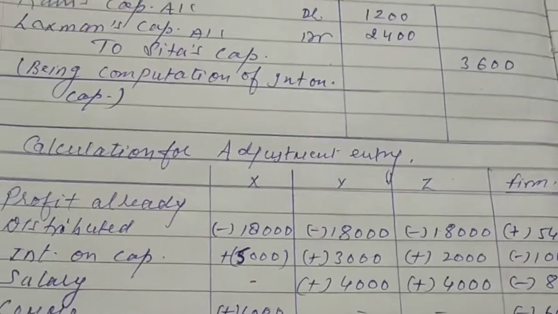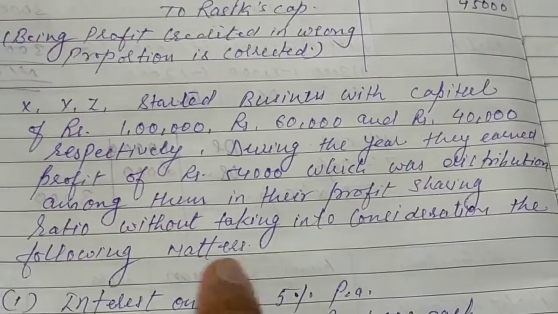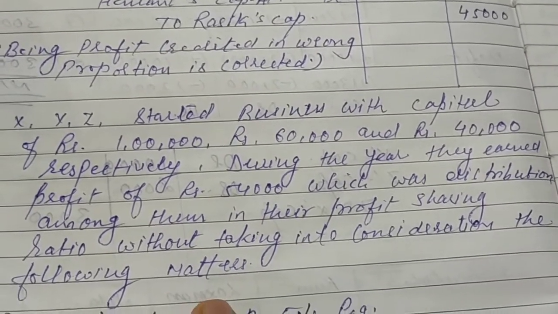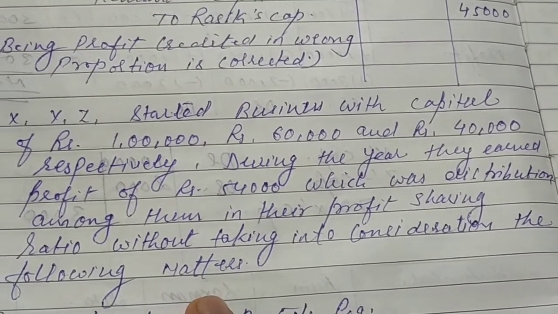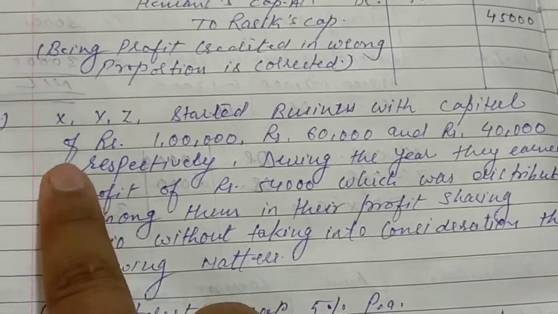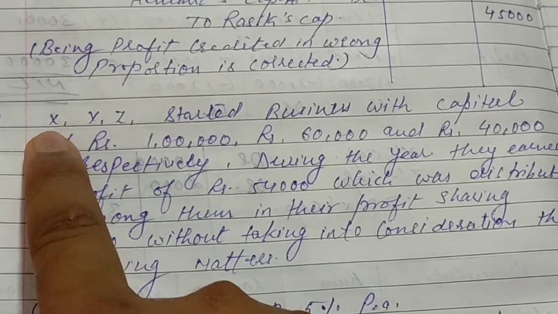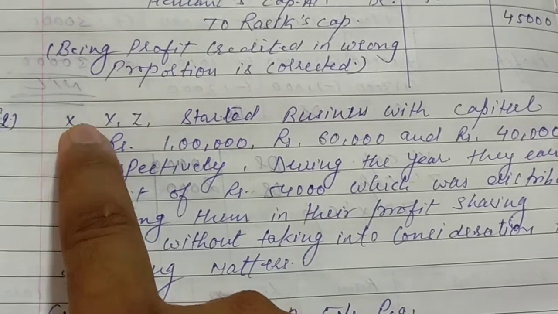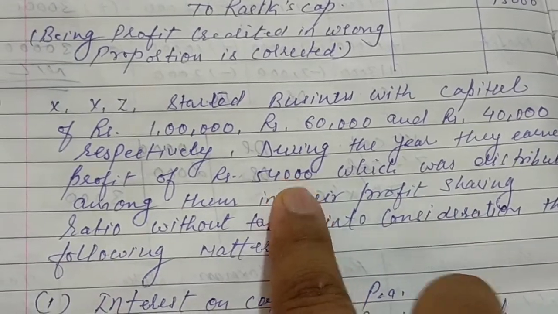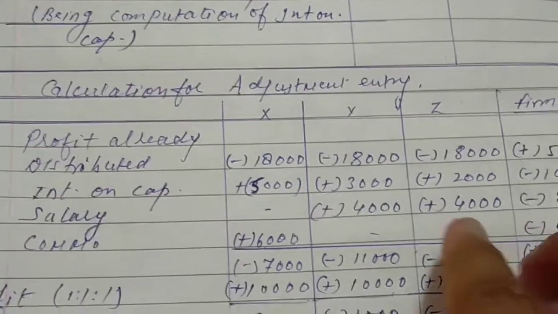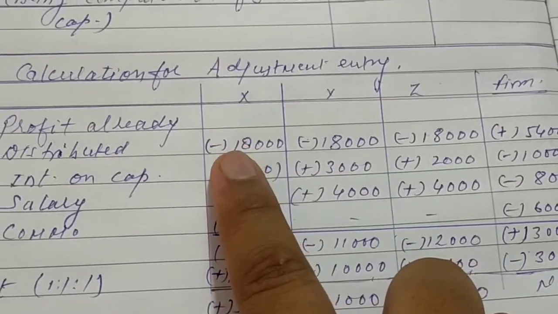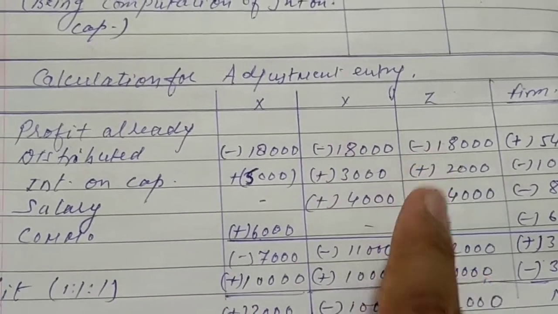Just notice in this question, profit sharing ratio is not mentioned, so we assume that if the profit sharing ratio is not mentioned, then it is always equal proportion. How many partners? Three partners, so the ratio will become 1 is to 1 is to 1. This 54,000 was already distributed equally, so 18,000, 18,000, 18,000.